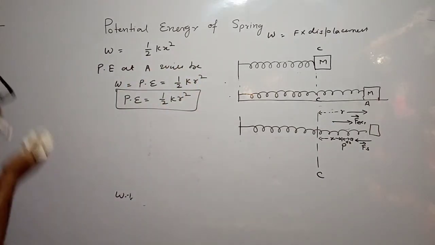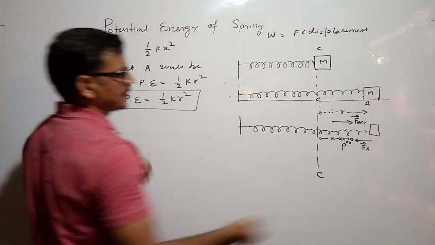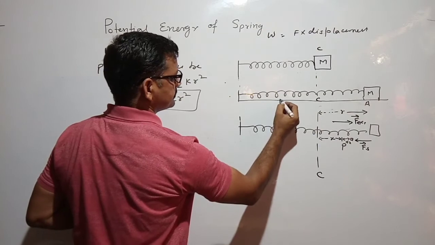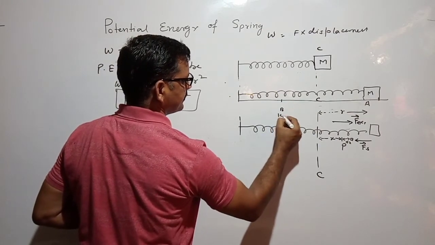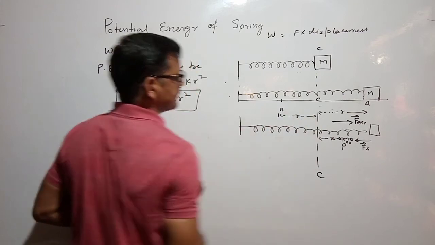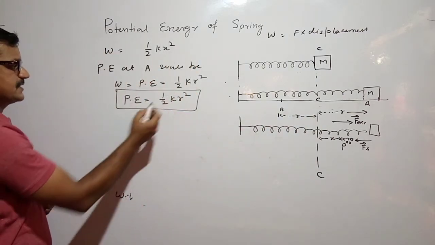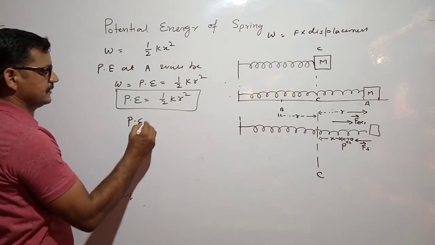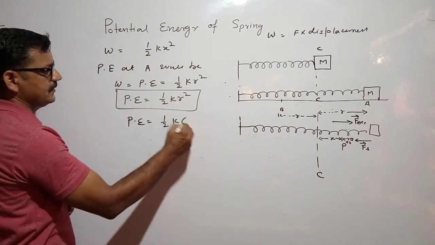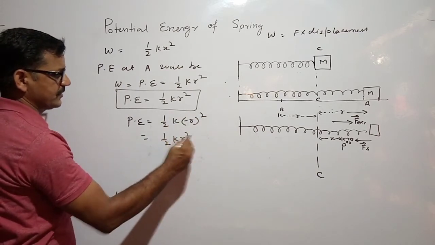In a simple way, you can calculate the energy of compression if at any point B, the displacement is minus R. If you put minus R here, the potential energy will be the same, half k times minus R squared, that is, half kR squared.